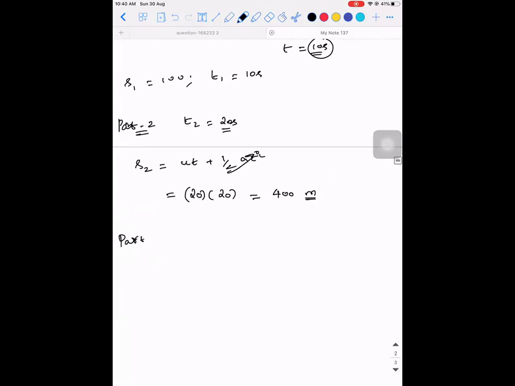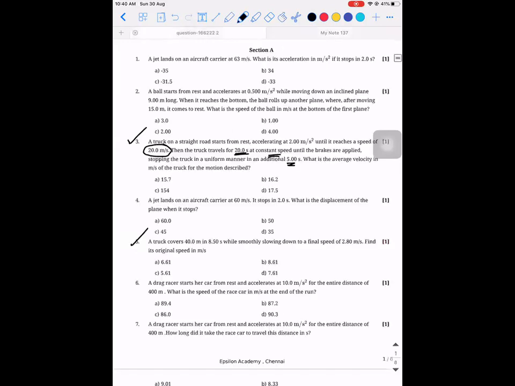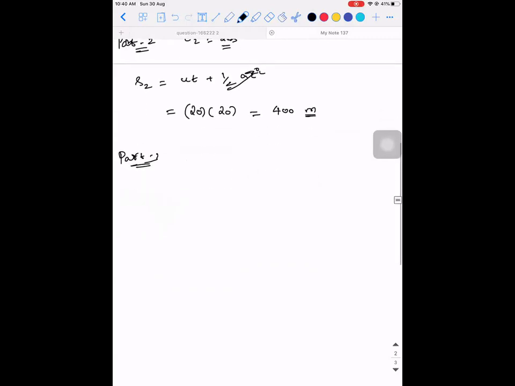What is part 3? Until the brakes are applied, stopping the truck in a uniform manner in an additional time of 5 seconds. What is the average velocity? So for part 3, what is the initial velocity? It is still 20 meters per second. Final velocity will be 0. So v square minus u square is equal to 2a into s.